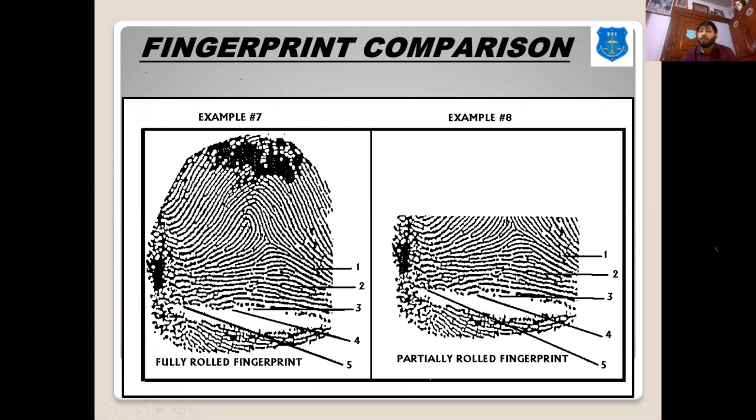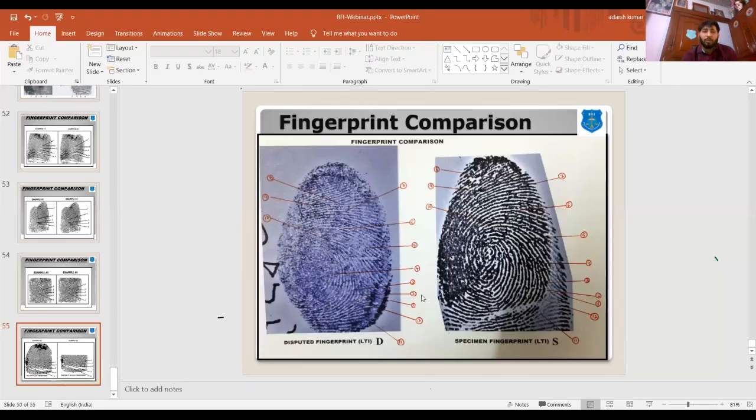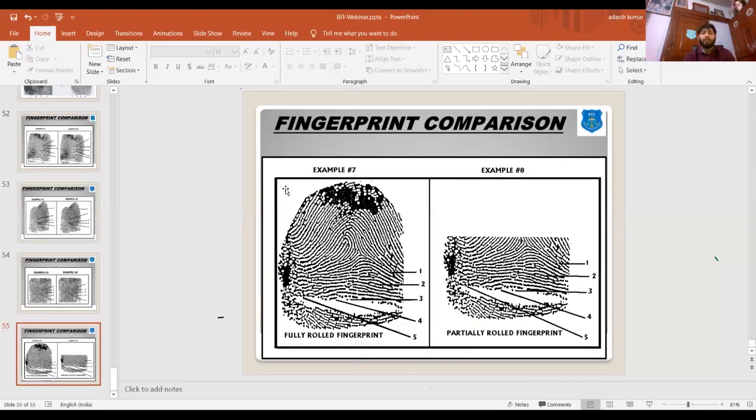Sometimes we get partial fingerprints, the chance prints or the prints which we get from a crime scene. These are mainly partial or incomplete. So we have to compare the partial or half print with the complete rolled fingerprint. Again, we have to do the markings. So this is all about the fingerprint examination.